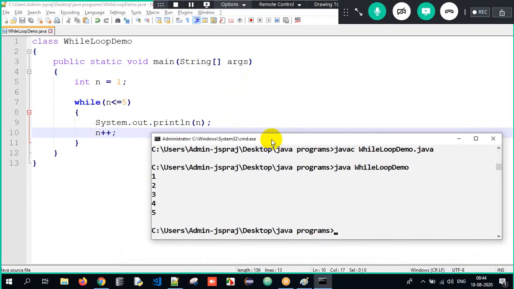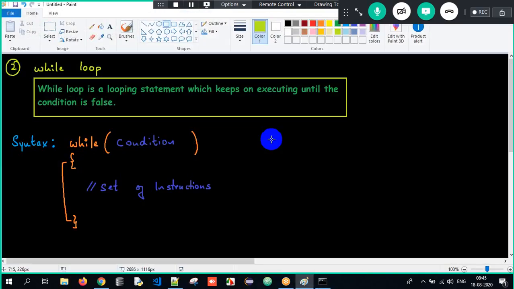Clear? So this is how we are supposed to understand what is while loop. Okay, while loop meaning it's a looping statement. It keeps on executing if it is true. It's going to stop only when the condition is false. Okay, so this is all about the entire data here. Clear? Now I'll give you a lot of differentiation a bit later, okay? But as of now here, we understood what is while loop, correct?